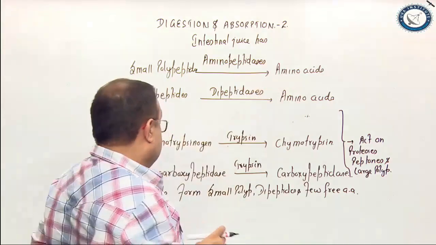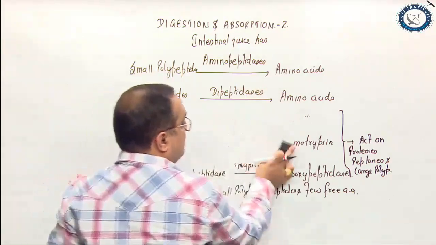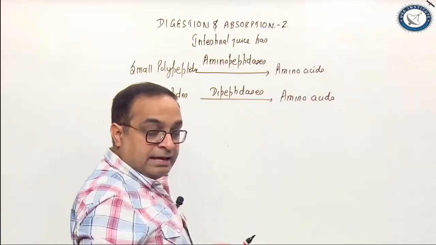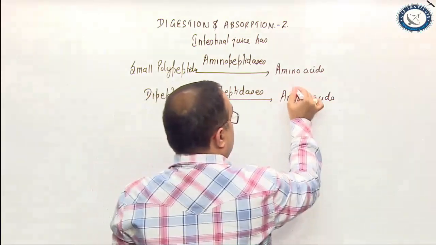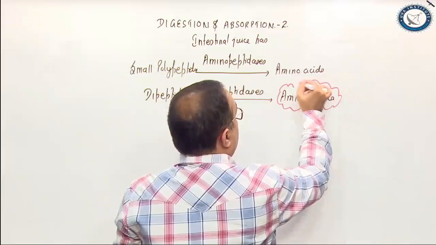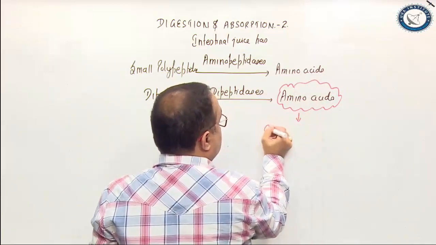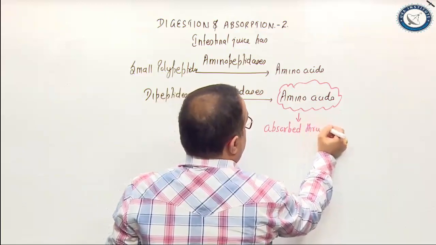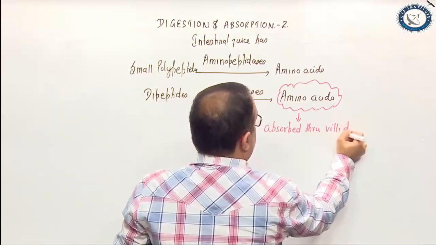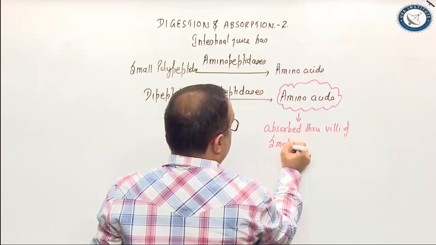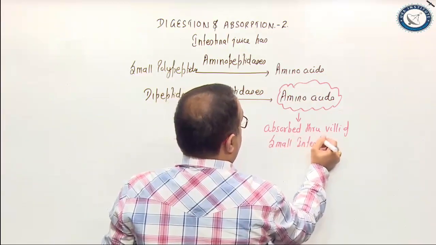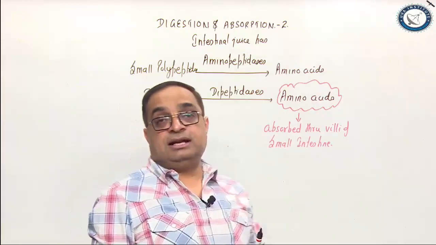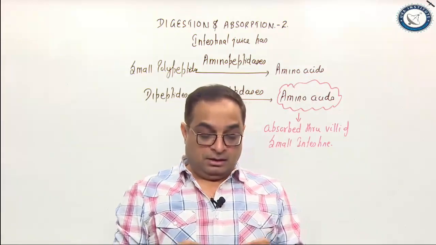So we can say that the end products of protein digestion are what? Amino acids. End products of protein digestion are amino acids. So these amino acids are absorbed easily through villi of small intestine, right?